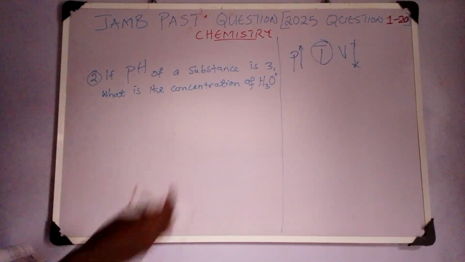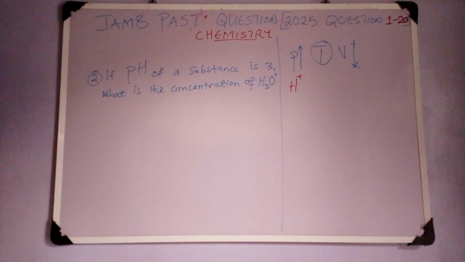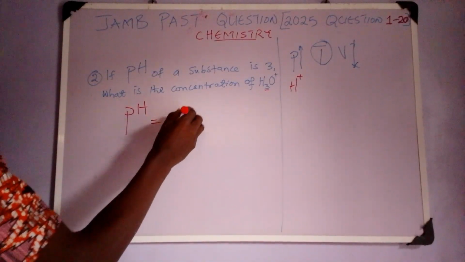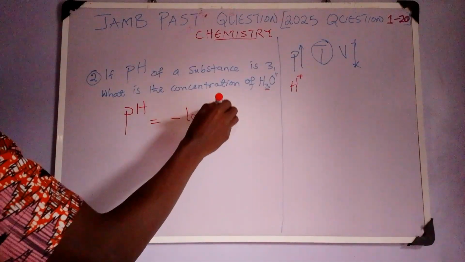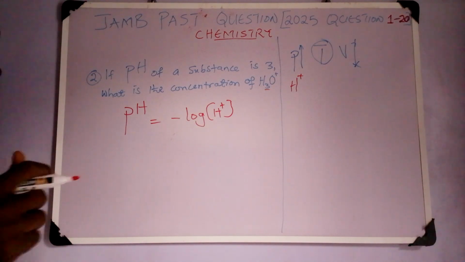Now, don't be confused. This hydroxonium ion is the same thing as hydrogen ion. It's usually put in this way, or whichever one, just know that they mean the same thing. So how do we approach this question? You need to quickly remember your formula for calculating pH. Can you remember? You say pH is equal to negative log of hydrogen ion concentration. So this is the formula we are going to apply to tackle this question. Now remember, pH has already been given to us, but the concentration has not been given to us. So this is where we are now going to work.